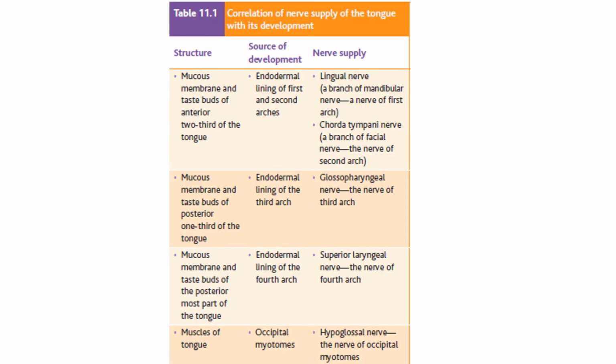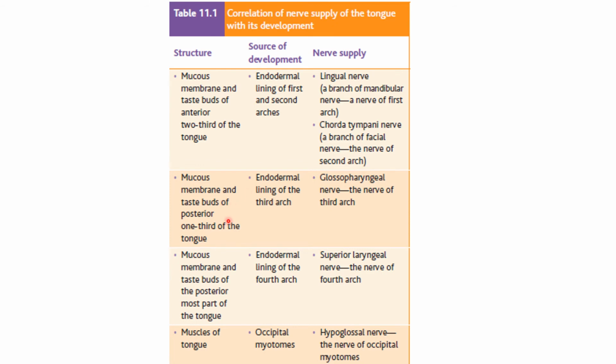Now this is the summary in the table. You can see the table with the structures of the tongue, the source of development and the nerve supply. The mucous membrane and taste buds of the anterior two-thirds of the tongue come from the endodermal lining of the first and second arch. Its nerve supply is the lingual nerve, a branch of the mandibular nerve, the nerve of the first arch, and the chorda tympani nerve, a branch of the facial nerve, the nerve of the second arch.